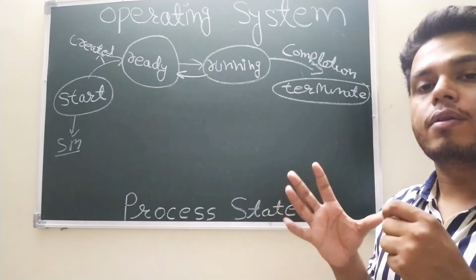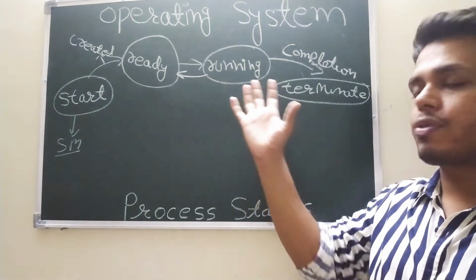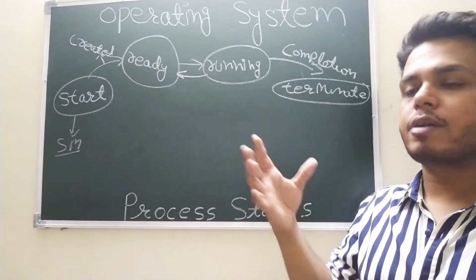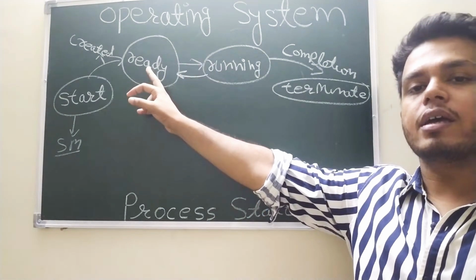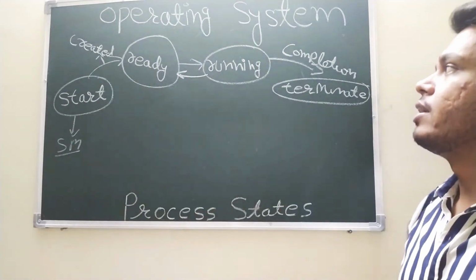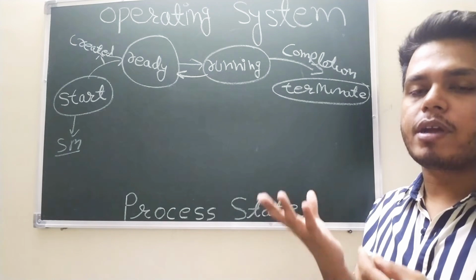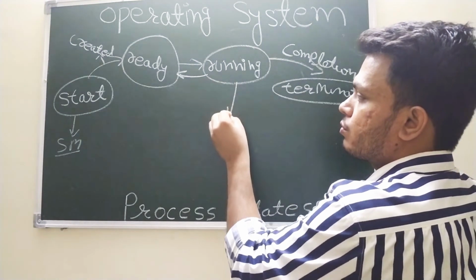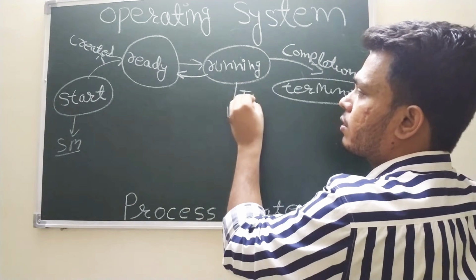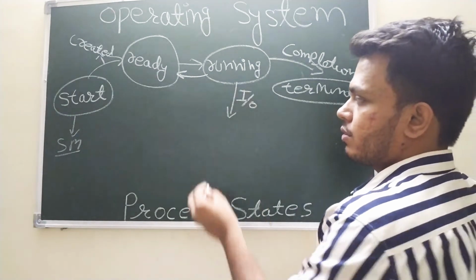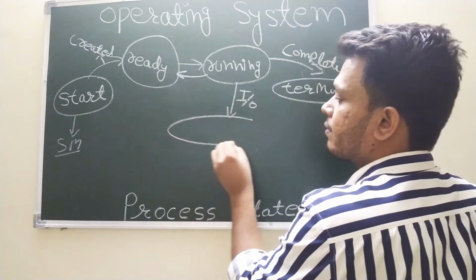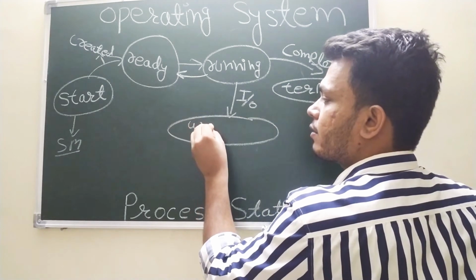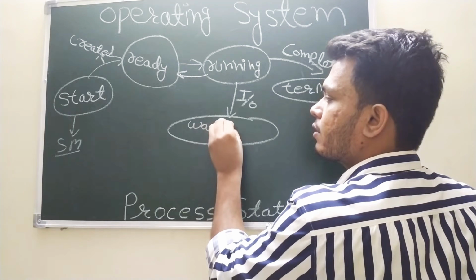So in a preemptive system, we can take that process if some high priority process comes and put it back inside the ready state, right? Suppose a process wants to do some input output operation. So the process goes to the input output operation. This is a state known as the waiting state.